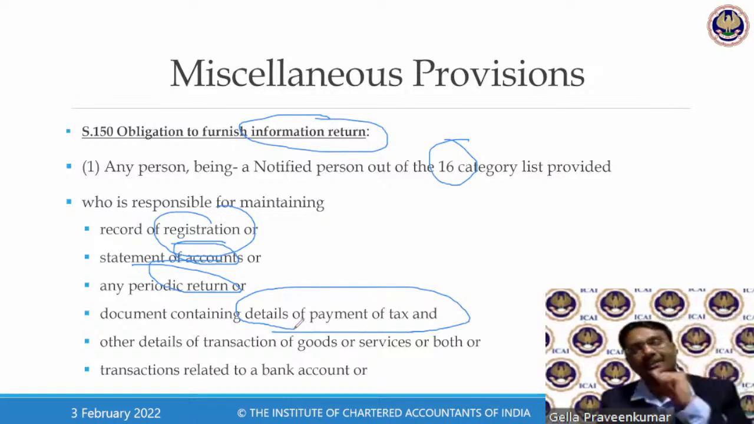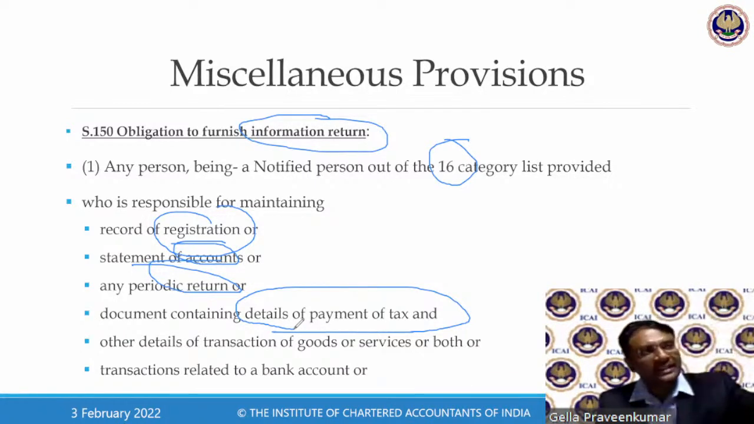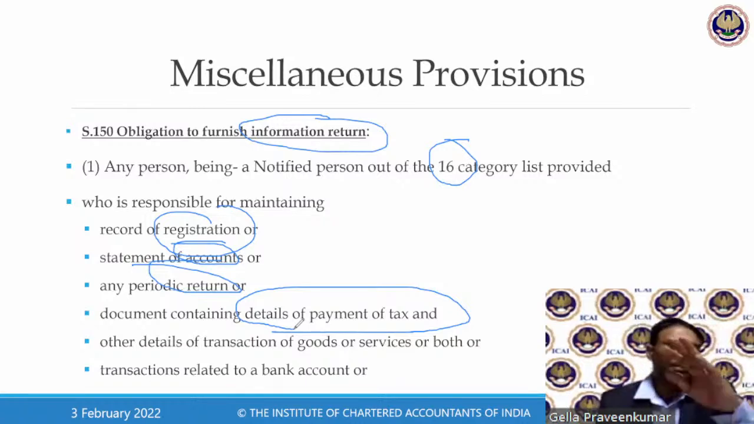A classic example, when we talk about this payment of tax: there was one instance where an officer wrote a letter to the electricity board, saying that this particular assessee was drawing electricity from your office, kindly give me the details of the taxes paid every month. Like this, information can be asked from the income tax department, and can also be asked from other parallel offices.